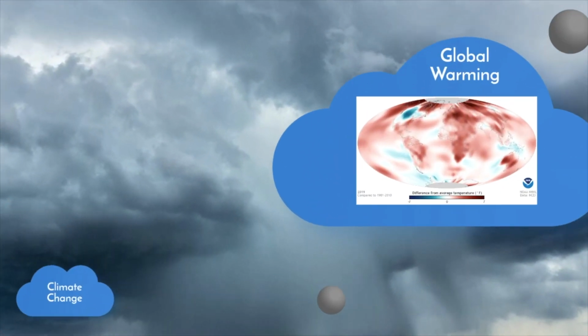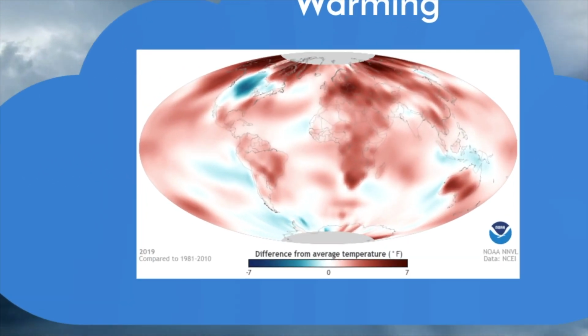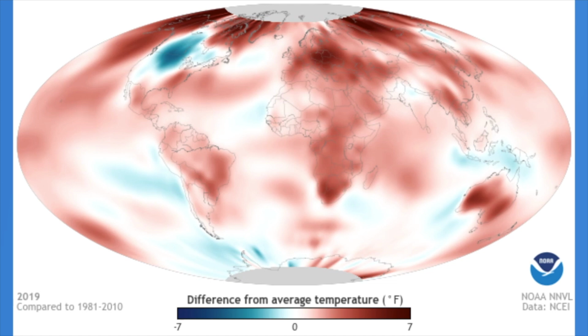So what is climate change? Climate change is all the changes that take place in Earth's climate as the Earth gets warmer. We will go into detail on these impacts in Unit 2. First, let's talk about global warming. The term global warming refers to the Earth's average temperature getting warmer.